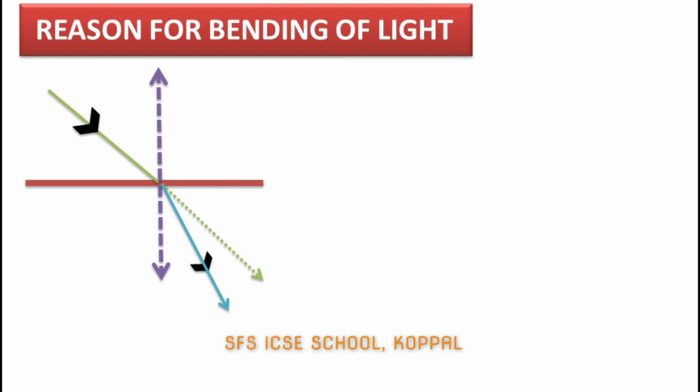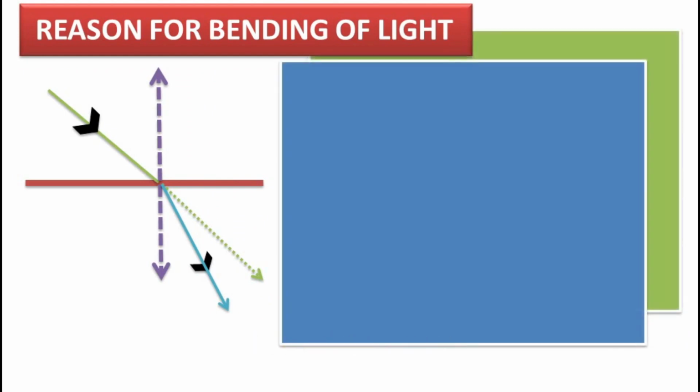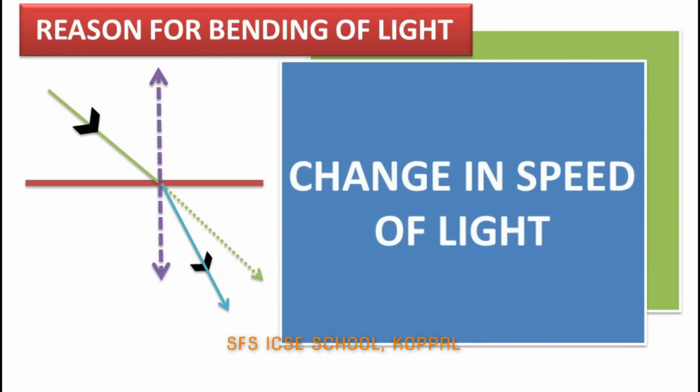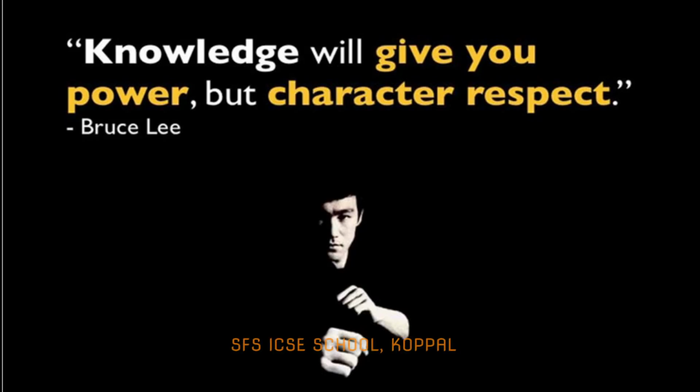Now the final part, what is the reason for the bending of light? The reason is nothing but the change in speed of light. We know when light travels from rarer medium to denser medium, the speed of light decreases. So as it slows down, it comes towards the normal. And when light travels from denser medium to rarer medium, the speed of light increases and it goes away from the normal. And that is the end of today's class.